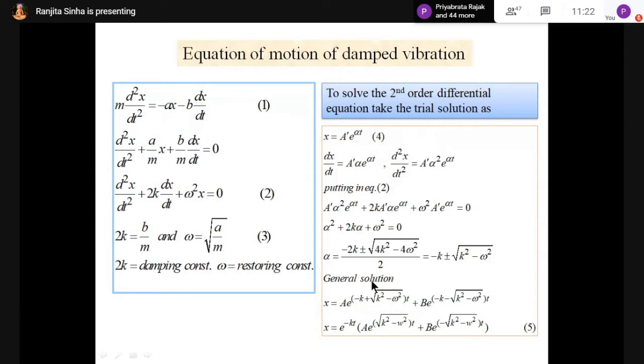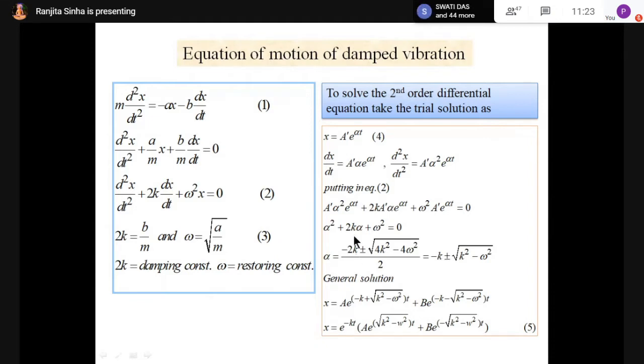Now find the roots of this equation: minus b plus minus root over b square minus 4ac by 2a. Do you know how to solve this equation from earlier? Any student? Yes, you know. So alpha square plus 2k alpha plus omega square equal to 0. From here we can solve for the value of alpha. What is the value of alpha?